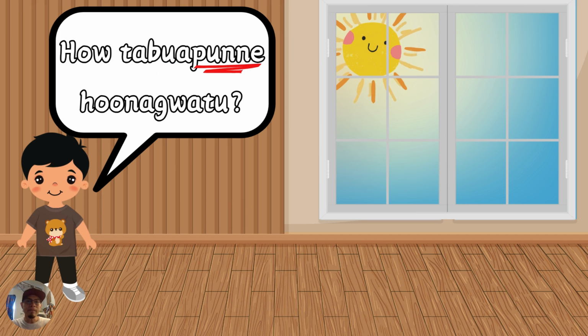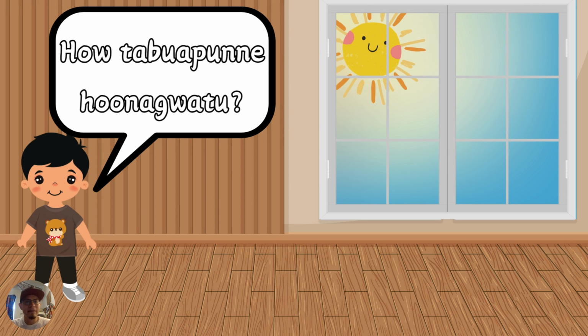That next suffix, puni, indicates the state of being. So it's like saying, what is the state of appearance outside? And that final word, hunagwat, just simply means outside. So how rabuapuni hunagwat? Technically, literally, how does it look outside, but it refers to how is the weather outside.